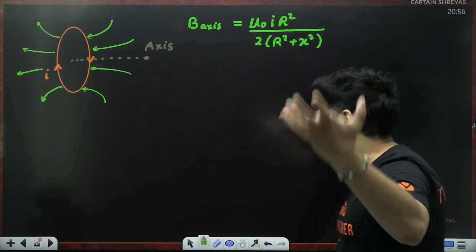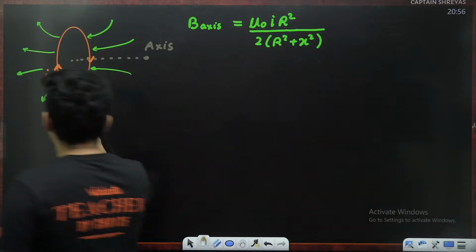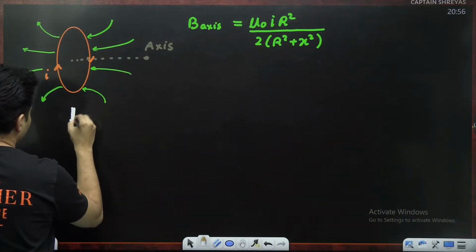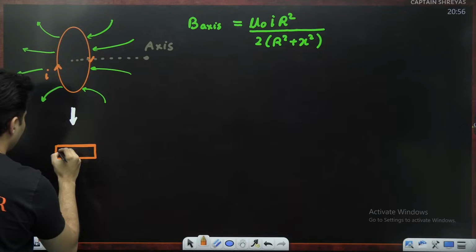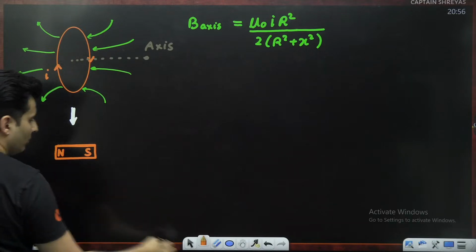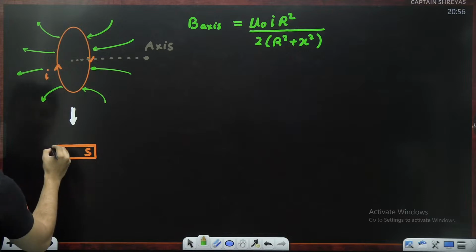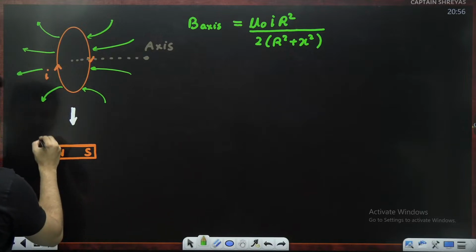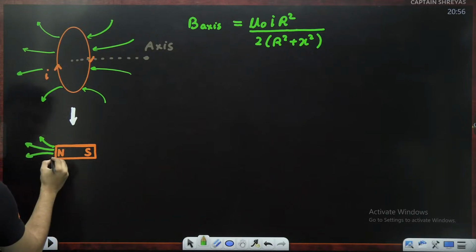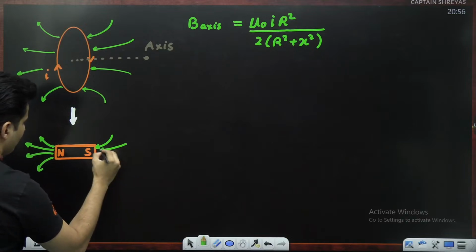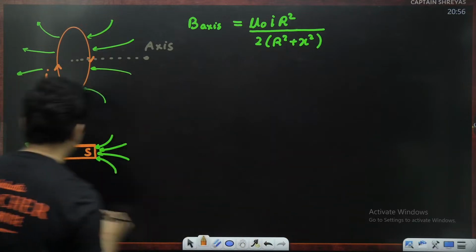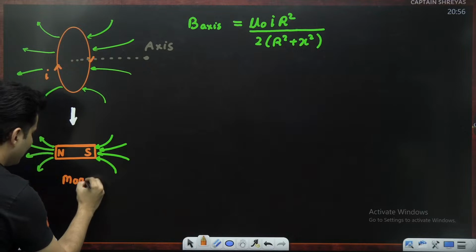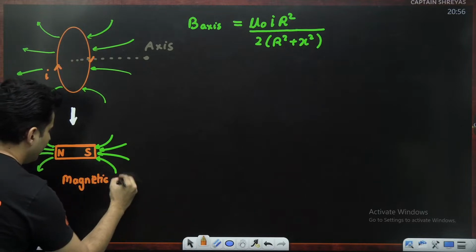So I can imagine instead of this, just a normal bar magnet, but this is north pole, this is south pole, because I can see the field lines behaving exactly the same way. Now this is nothing but a bar magnet, but also a magnetic dipole.